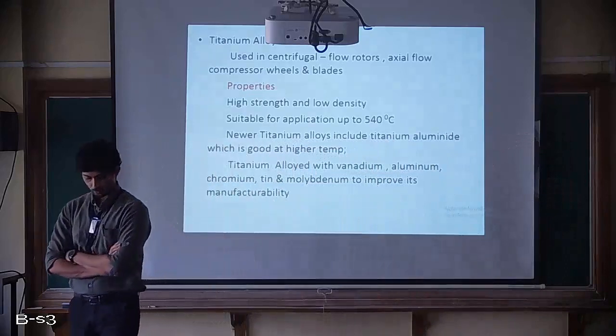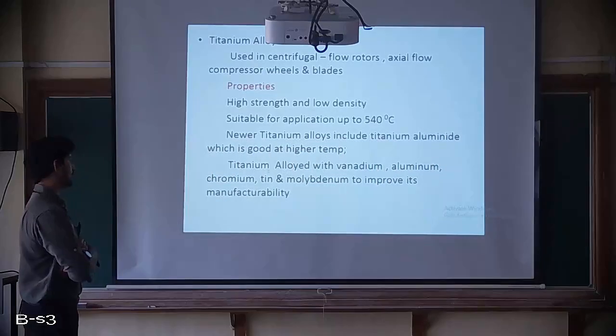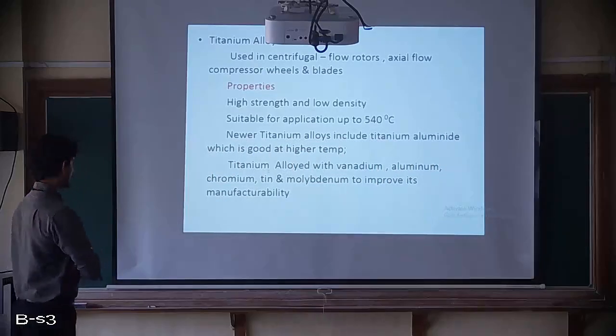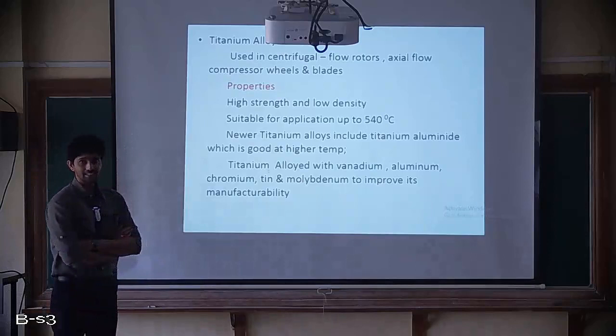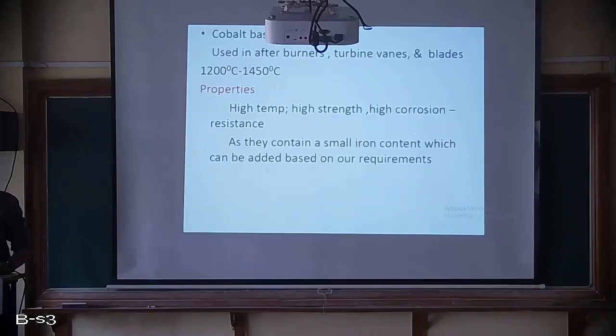So to have good manufacturability, we can add vanadium, aluminium, chromium, tin and molybdenum to it. So this is about titanium alloy. Please remember, somewhere around 1100 Kelvin the titanium alloy can go up to.